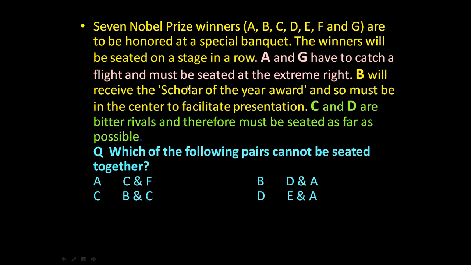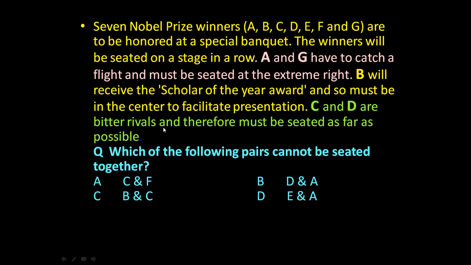A and G have to catch a flight and must be seated at the extreme right. B will receive the Scholar of the Year award and so must be in the center to facilitate presentation. C and D are bitter rivals and therefore must be seated as far as possible. Now the given question is, which of the following pairs cannot be seated together? C and F, B and C, D and A, E and A.